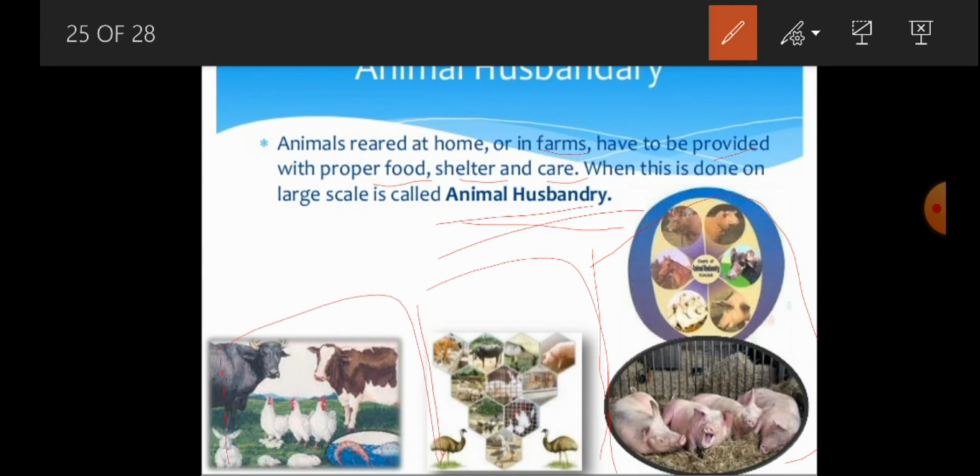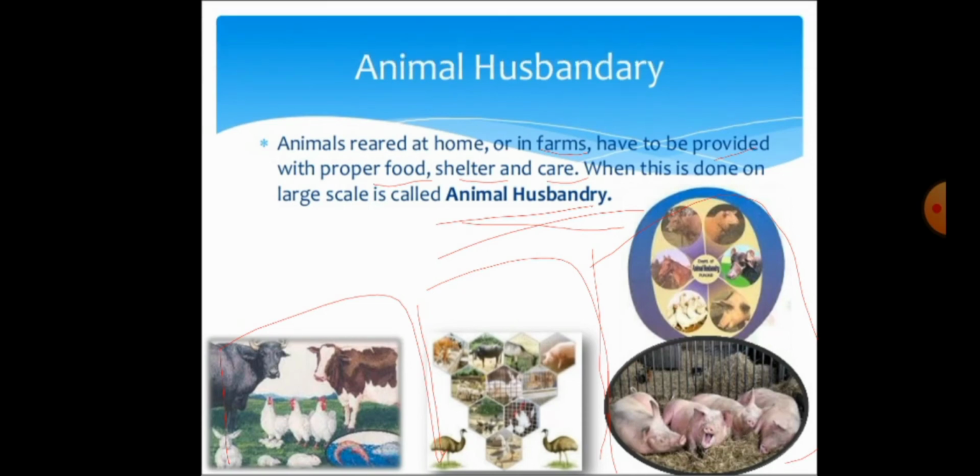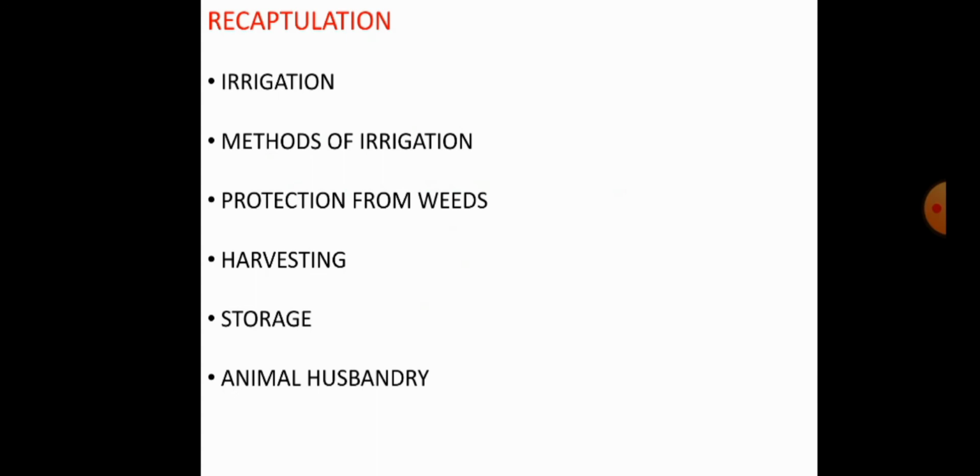Animal husbandry is the process of rearing, sheltering and caring for domesticated animals at home or in a farm on a larger extent. That is very important. Students, this is the complete explanation of the first very important lesson in biology, crop production and management. Today we covered irrigation, methods of irrigation, protection from weeds, harvesting, storage, and animal husbandry.